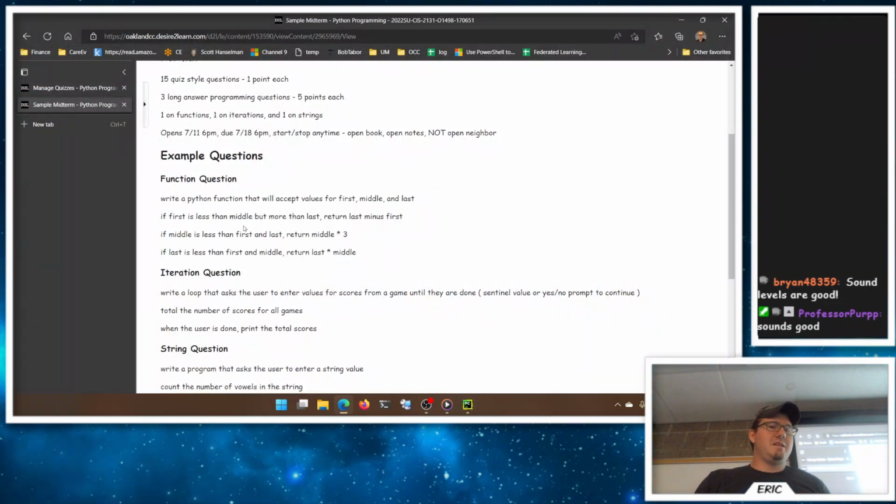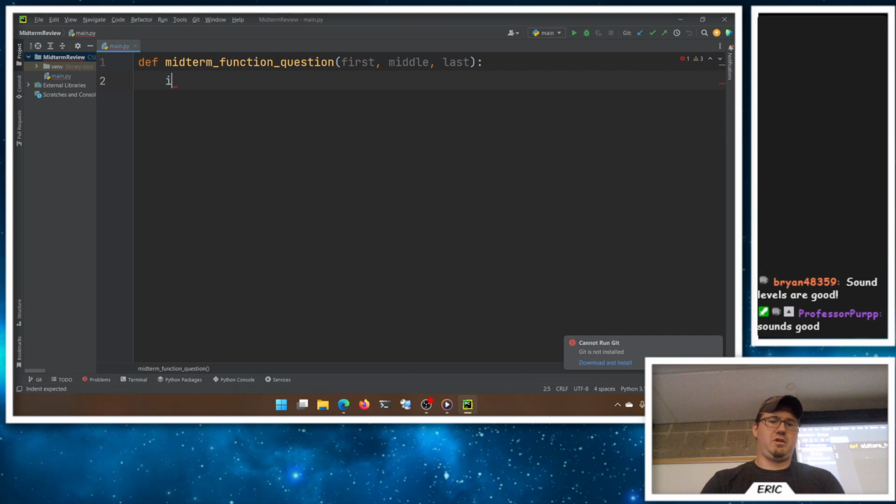If first is less than middle, but more than last, return last minus first. So if first is less than the middle, and first is more than the last. And now PyCharm's even trying to help us here and say we could do this differently.